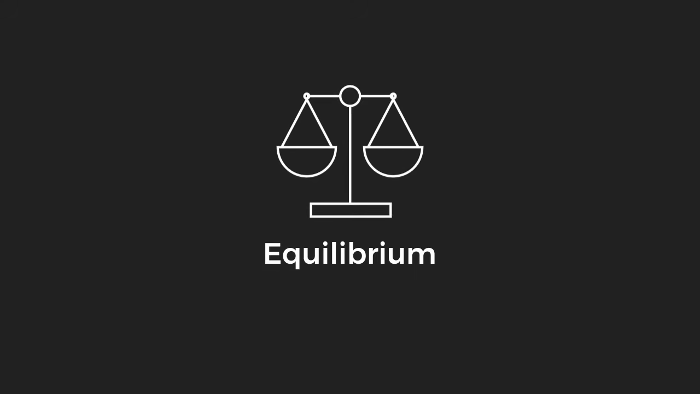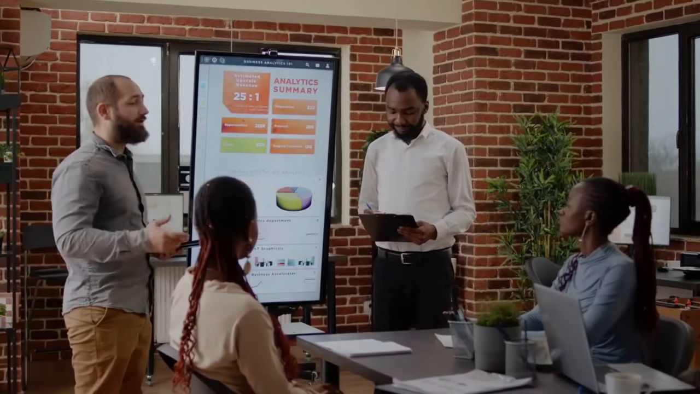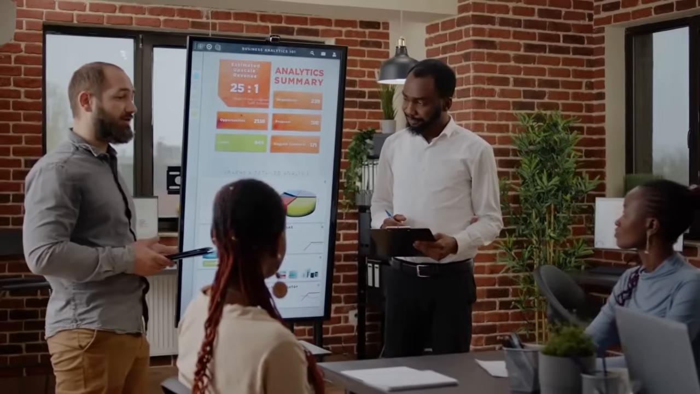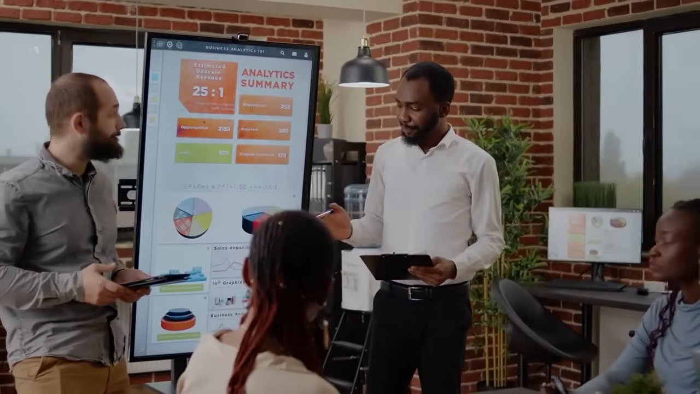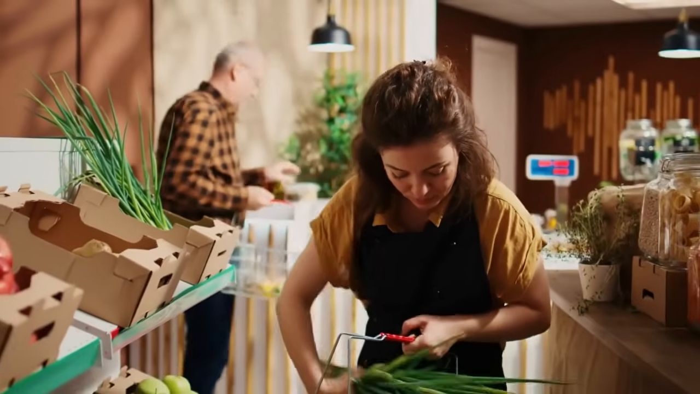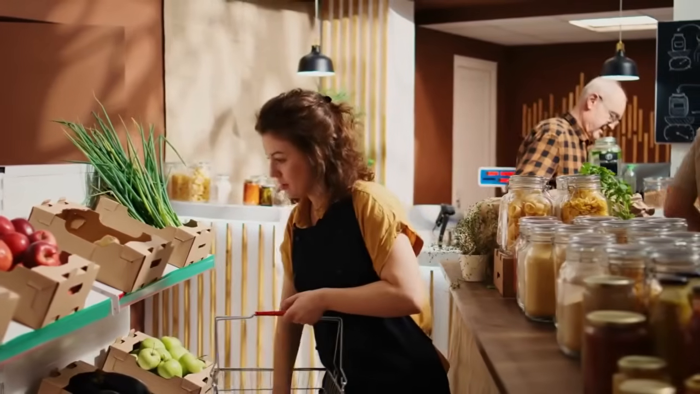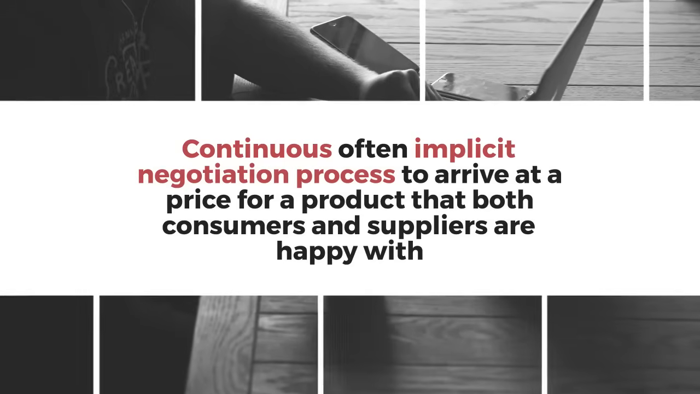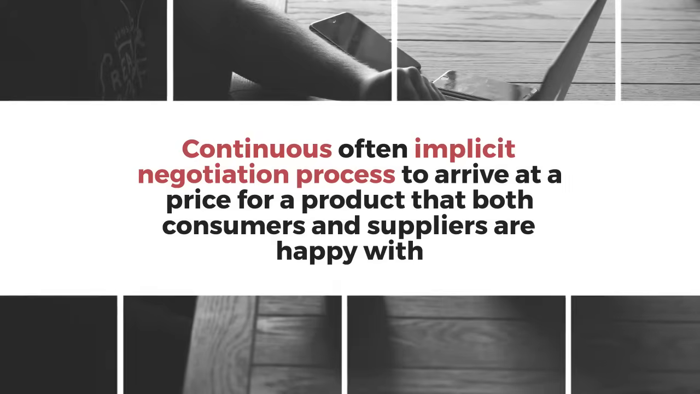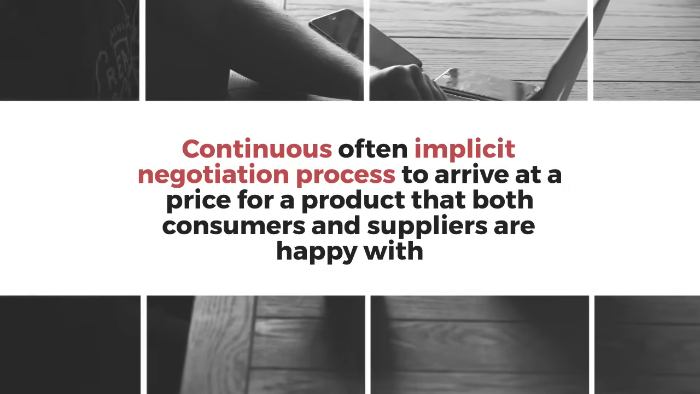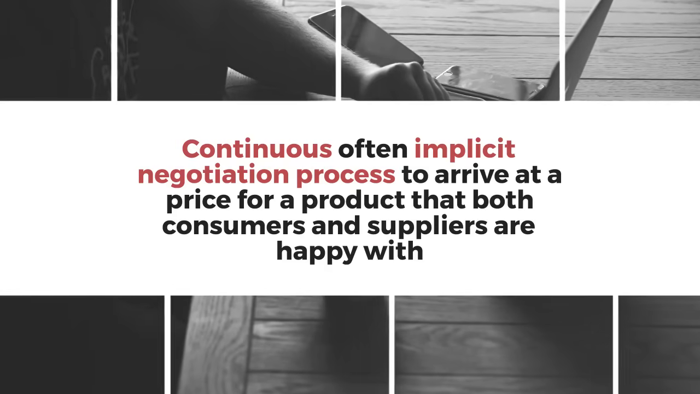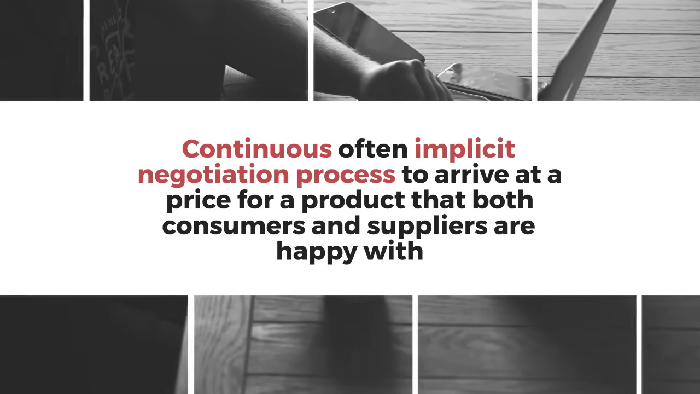This must be where the concept of equilibrium comes in, where the market finds its balance. This is truly where the magic of the market happens, often referred to as the invisible hand at work. While the laws of demand and supply are straightforward individually, it's important to remember that consumers and businesses don't operate in isolation. They're constantly interacting. Consumers need businesses to supply goods and services, and businesses critically need consumers to buy their products. As both buyers and sellers naturally want different things from the market, they engage in a continuous, often implicit, negotiation process to arrive at a price for a product that both consumers and suppliers are happy with. This is called the equilibrium price.